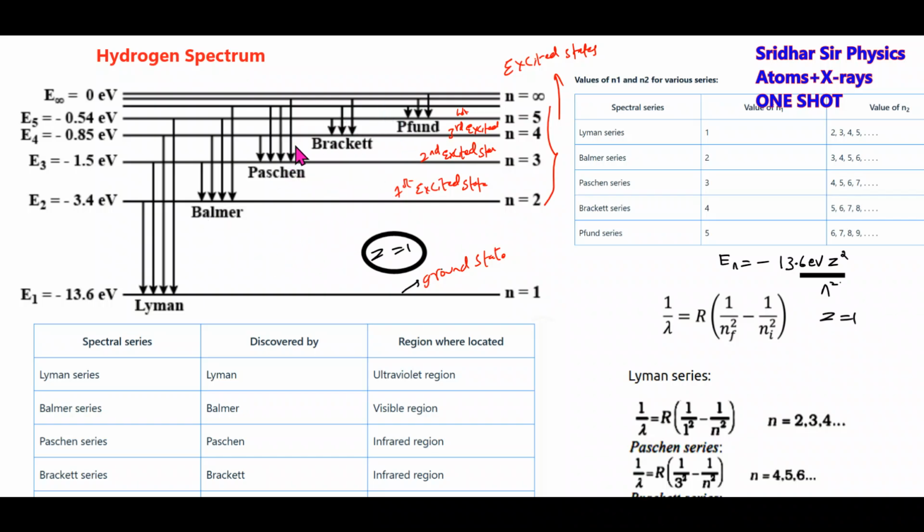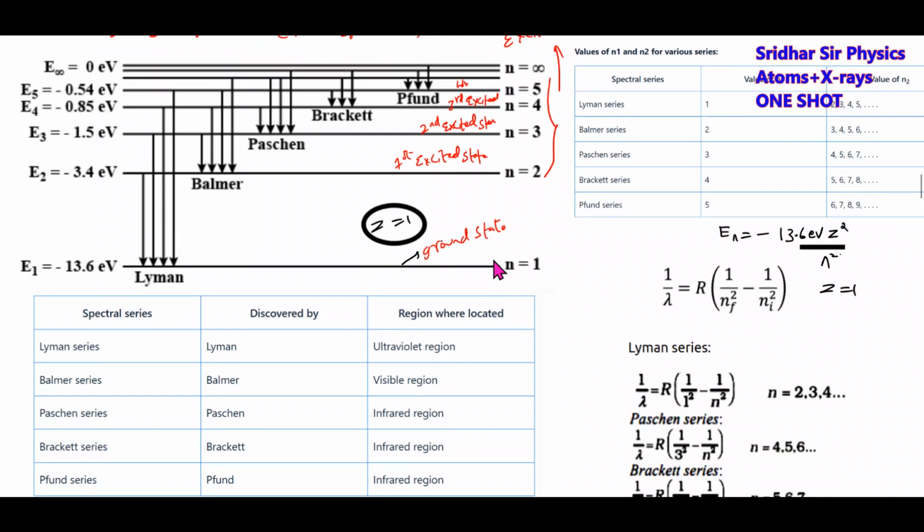It's a line spectrum. You don't get photons of all wavelengths. Only specific wavelengths are produced here. Lyman series is in the ultraviolet region, Balmer series is in the visible spectrum, Paschen series infrared, Brackett series infrared region. So next, the Pfund will also be in the infrared region.